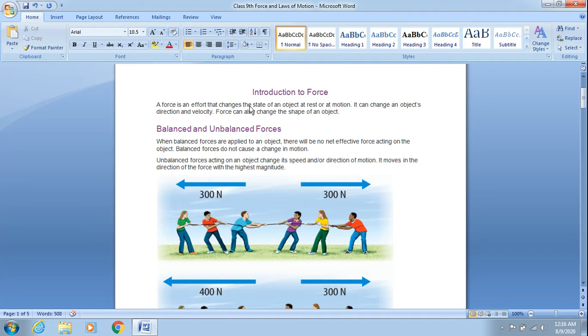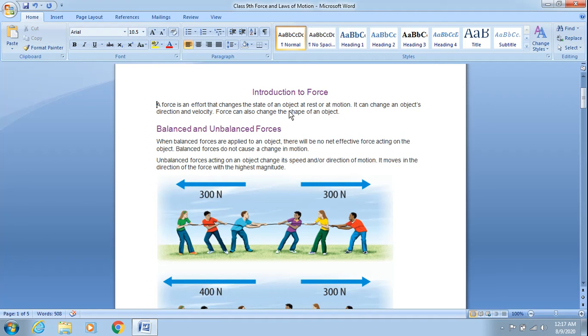There are various noticeable changes that can be seen. For example, force applied on any object can change its shape, its size, its state of rest or of uniform motion, as well as its direction and speed. Force can bring all these noticeable changes. Now we classify force as balanced and unbalanced forces. Many times in our day-to-day life, we come across these examples, but we don't relate them to balanced or unbalanced forces as such.